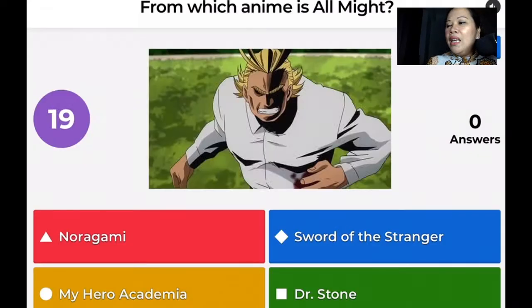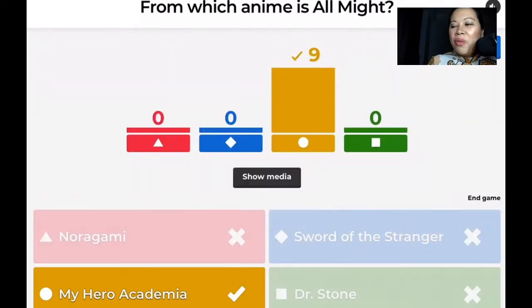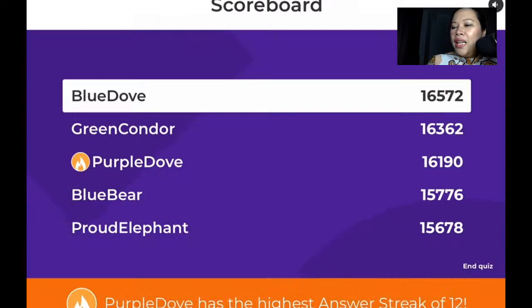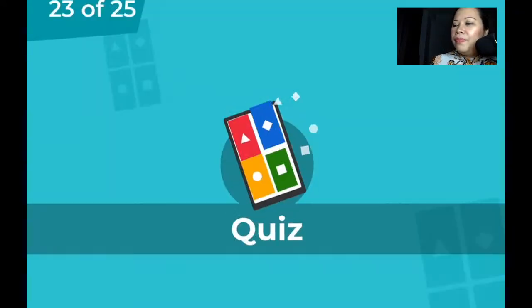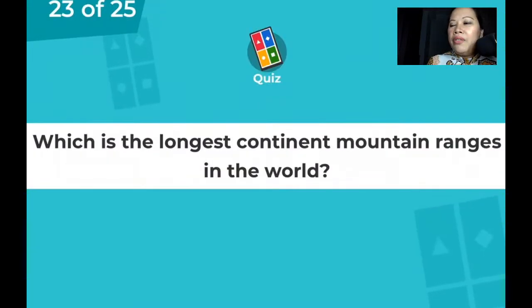From which anime is All Might? All Might is from which anime? Wow! Everyone got it correct. My Hero Academia. Yeah, actually All Might is a father, right? In My Hero Academia. Okay. On the lead is Blue Dove, followed by Green Condor, and then congratulations, Purple Dove. You have the highest answer streak of 12. Wow. That's so good. Alright, we're almost done. 23 out of the 25 question.